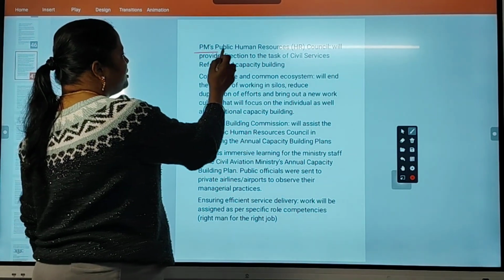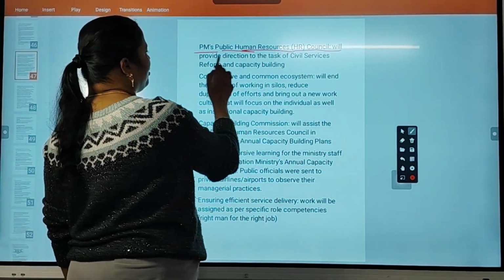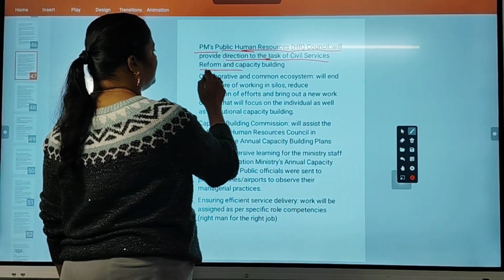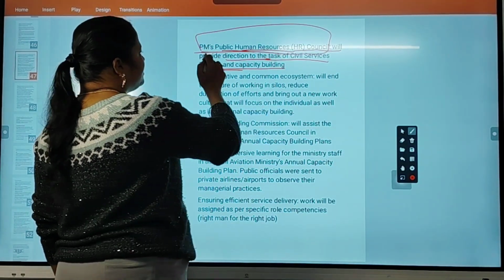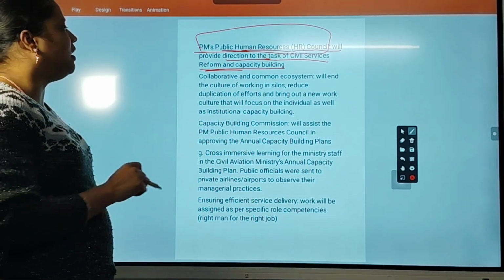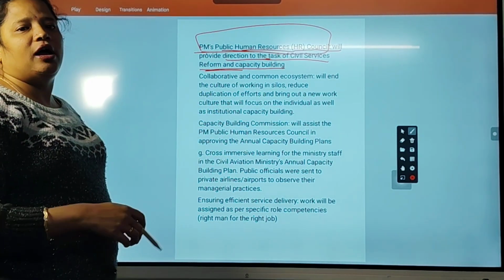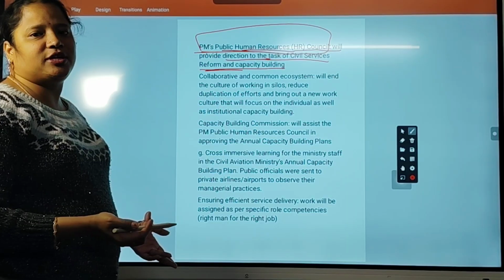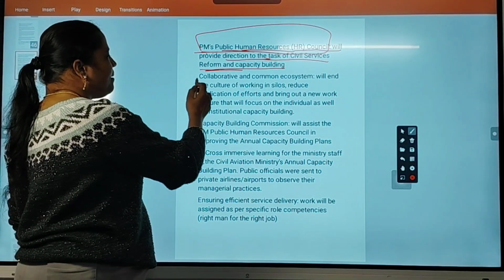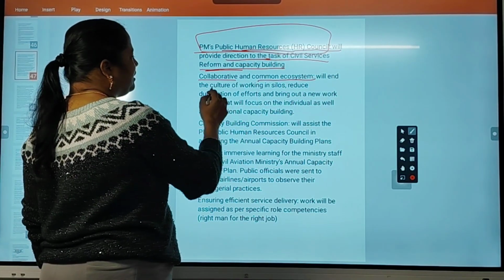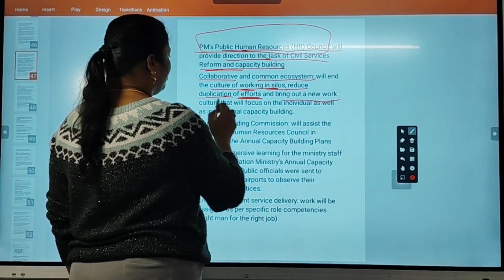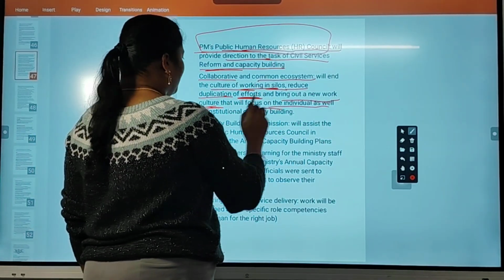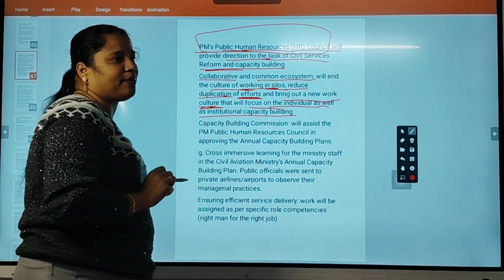Okay, so the PM's Public Human Resources Council will provide direction to the task of civil services reform and capacity building. There is a council, the Public Human Resource Council of the PM office. It will give direction on how to make operations under Mission Karmayogi. A collaborative and common ecosystem will end the culture of working in silos, reduce duplication of efforts, and bring out a new work culture that will focus on individual as well as institutional capacity building.